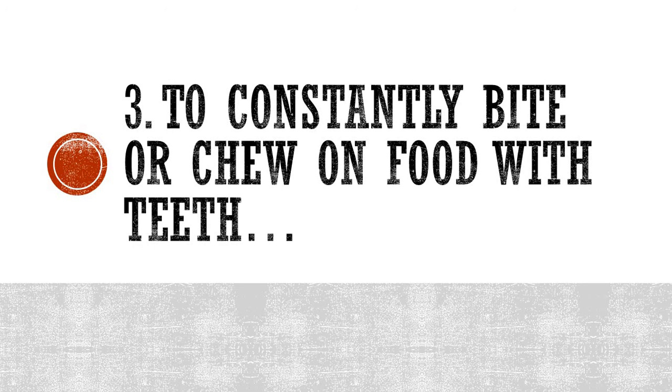Number 3. To constantly bite or chew on food with teeth. So what is it called? This is a type of eating, a method of eating. I hope that you have written the answers on your own. You are trying your level best to answer.